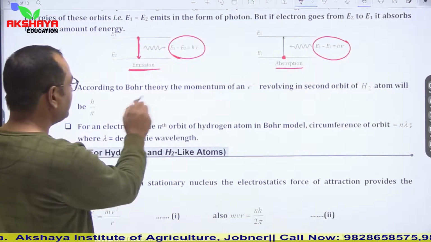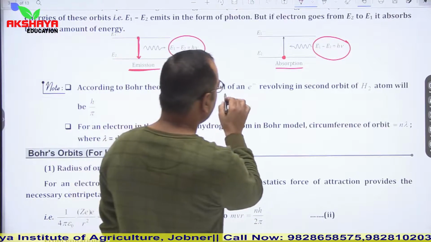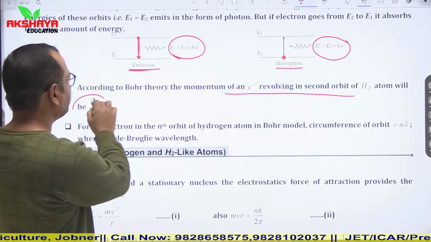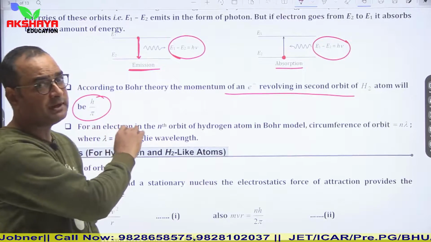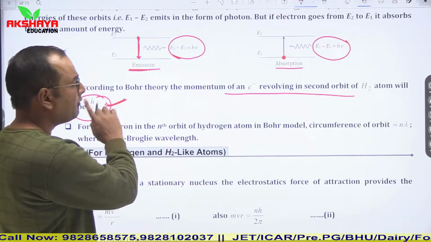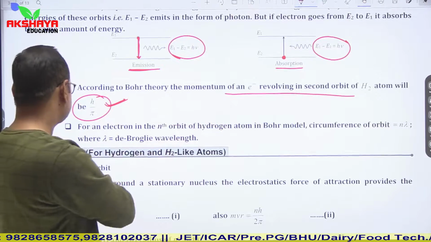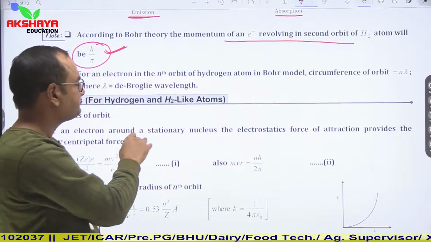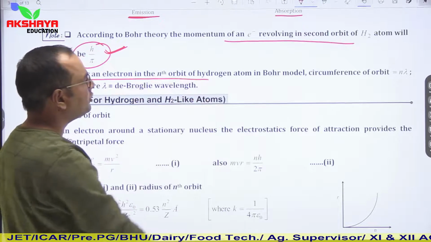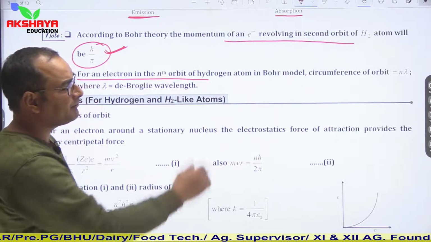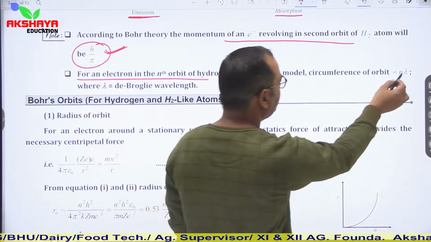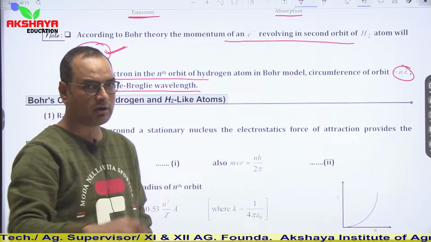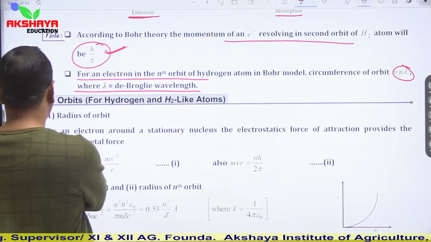Now see, according to Bohr's theory, the momentum of an electron revolving in the second orbit of a hydrogen atom will be h upon pi. So this can be calculated. Momentum is h upon pi for an electron revolving in the second orbit, because it is nh upon 2 pi. For an electron in the nth orbit of a hydrogen atom in the Bohr model, the circumference of the orbit is n lambda, where lambda is the de Broglie wavelength. So we will talk about it in detail later on.